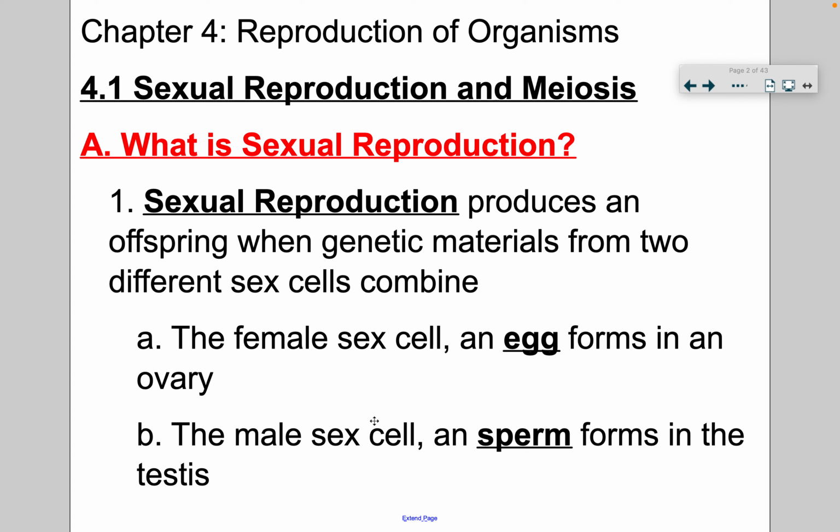The female sex cell is called an egg, and that egg forms in the ovary, and the male sex cell is called sperm, and that forms in the testes. So these are the sex cells, and these are the organs responsible for where those sex cells are formed.